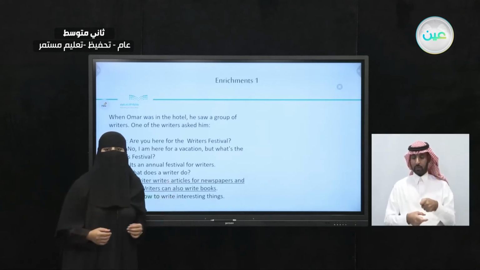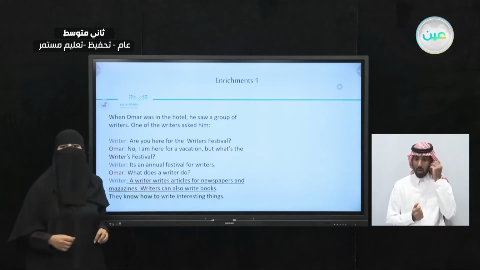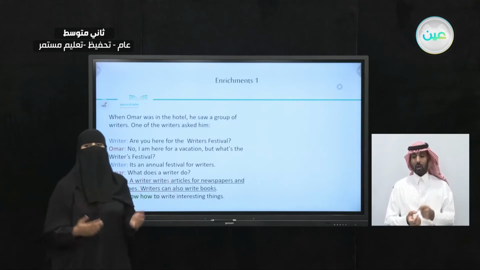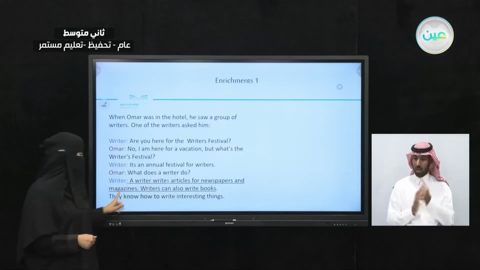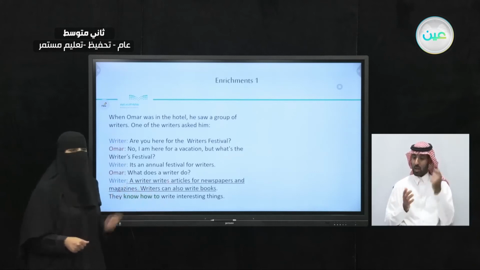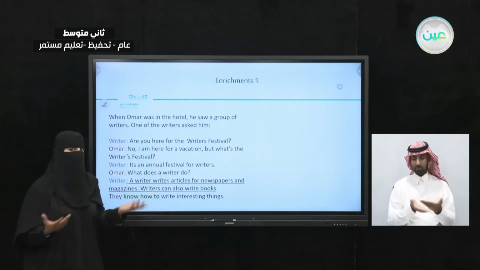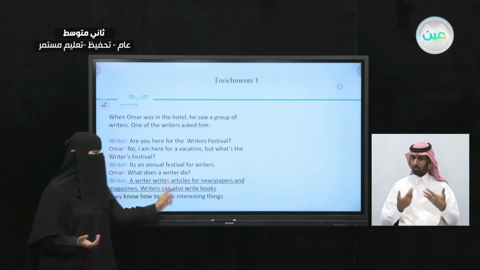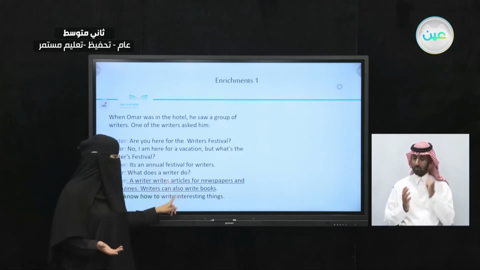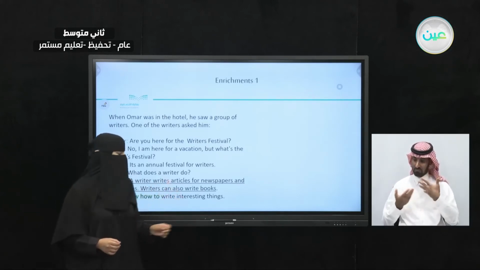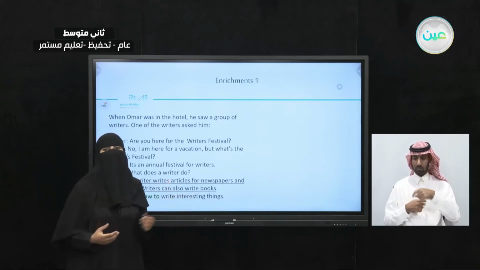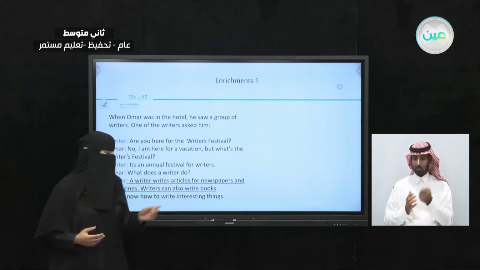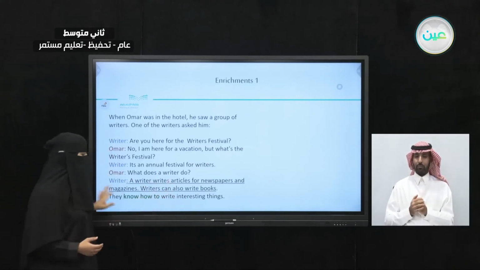I know how to do. I know how to cook. I know how to read French. It's a skill that I can do. Here, they know how to write interesting things. So what is the skill? Writing, not anything. Writing interesting things. So here, interesting is describing the kind of skill they have, the kind of writings they can write.